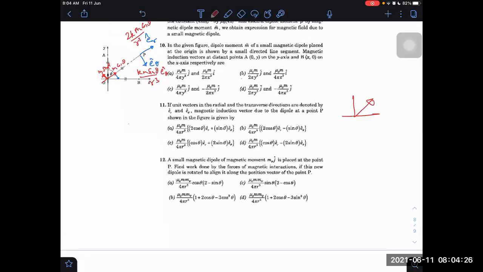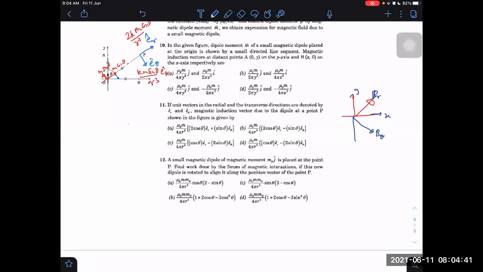The other component also, both we have to resolve: B along the theta direction and B along the R cap direction. This we have to resolve along X and Y separately, and then add along the X cap. What is the net component? That net component is not difficult to calculate.